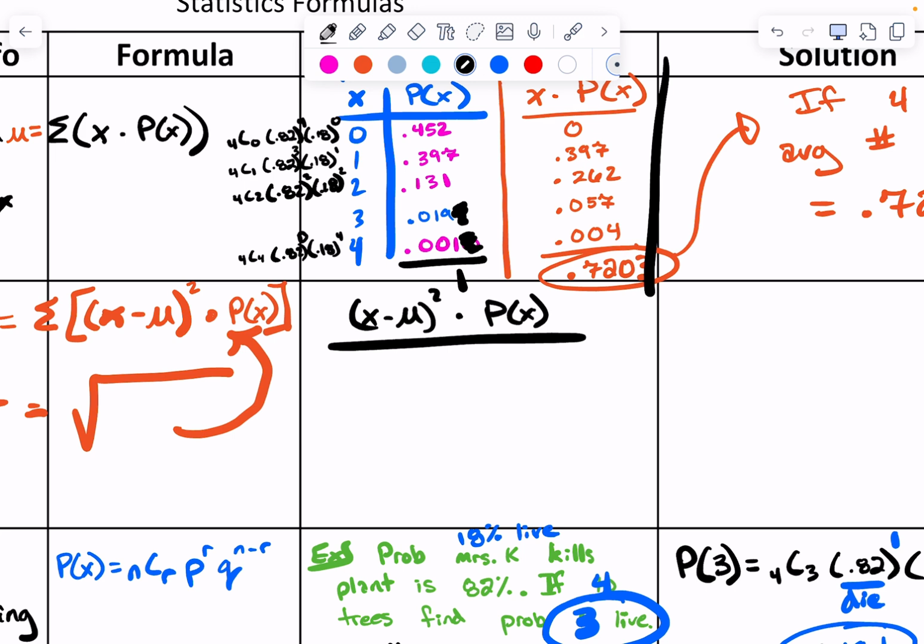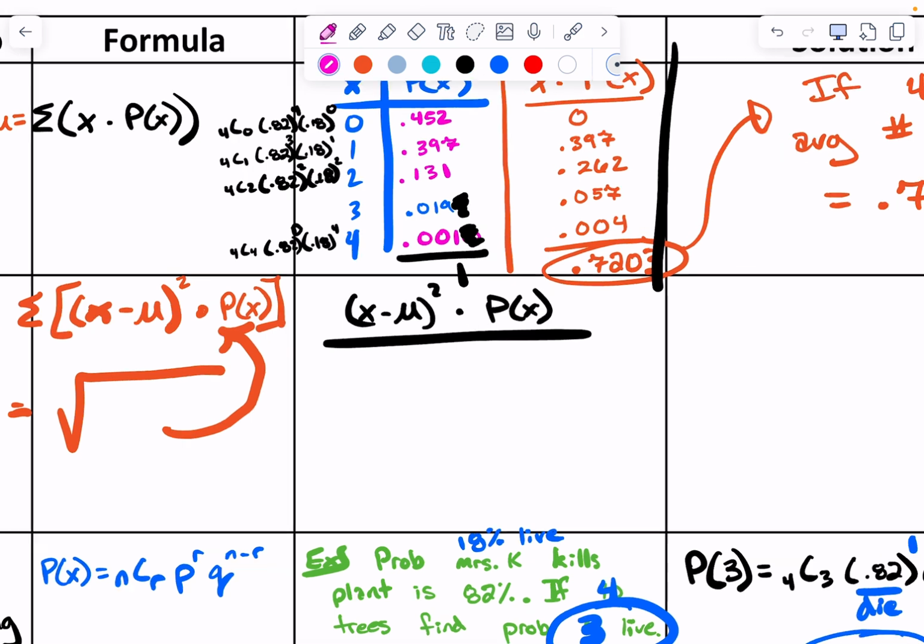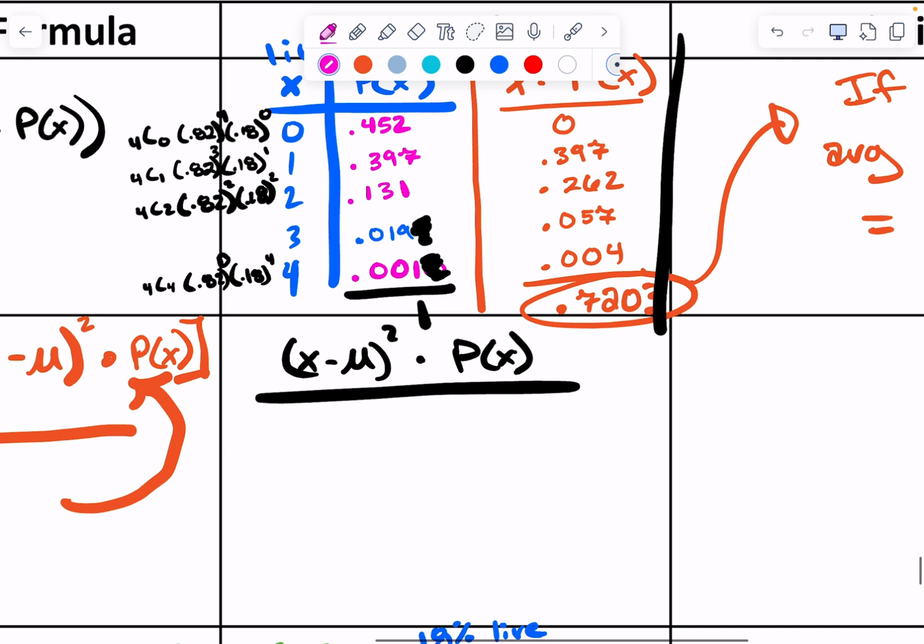Okay, for the first row of the table, what is x? 0. 0 minus 0.72. Let's just say 0.72. Then 1 minus 0.72, squared, times what's p of x? 0.452.